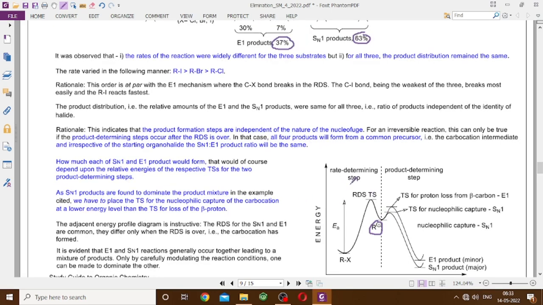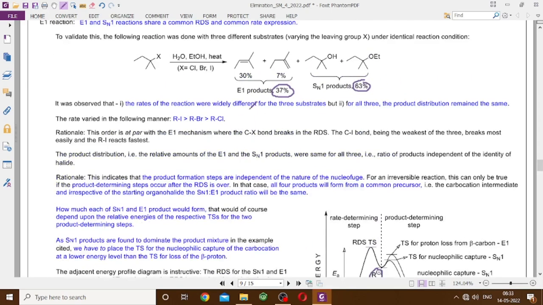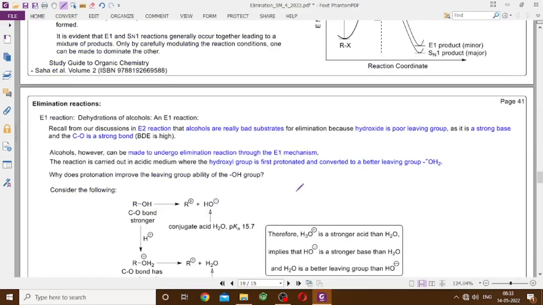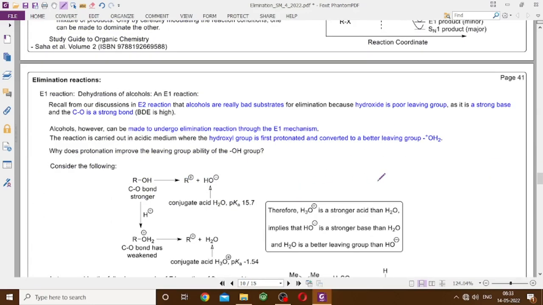So these two observations actually validate the mechanism that we have proposed for the E1 reaction. Now for the E1 reaction, the most important reaction is the dehydration of alcohols to give you alkenes.